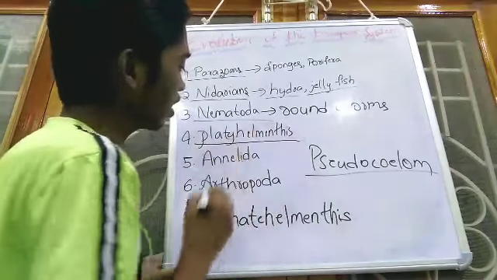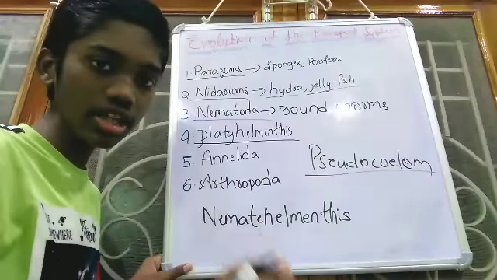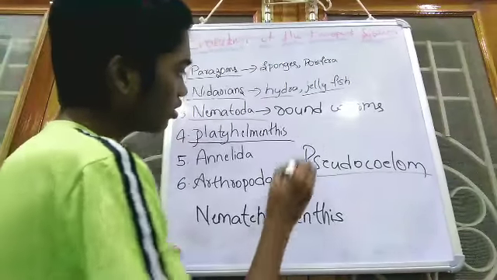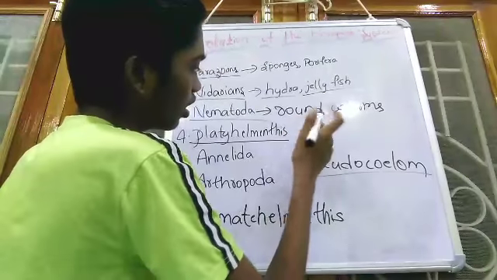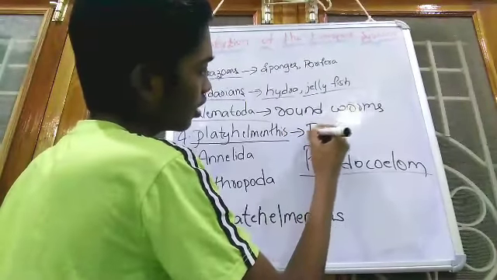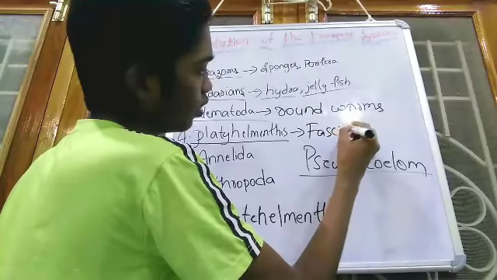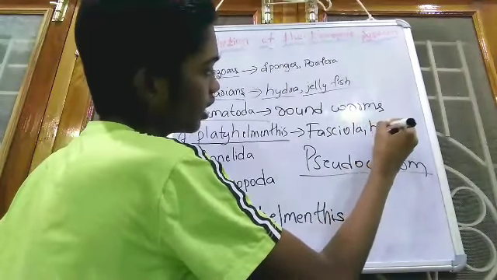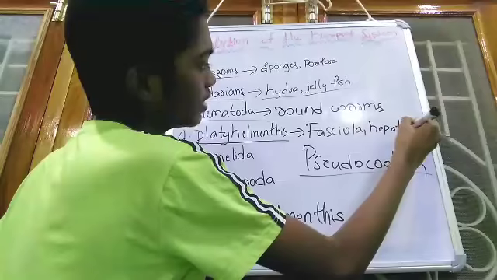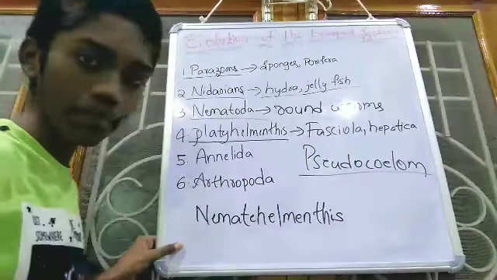And coming to the next one, Platyhelminthes. It is a major phylum. Examples of Platyhelminthes are Fasciola hepatica. These are the best examples of the phylum Platyhelminthes.